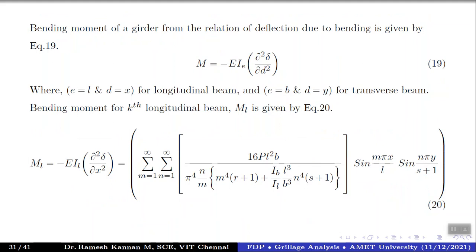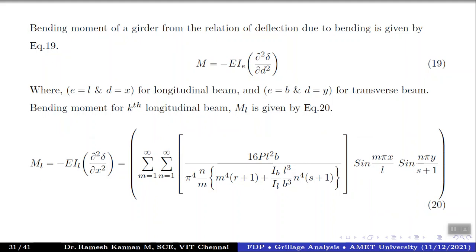The bending moment of a girder, from the relation of deflection due to bending, is given by M equals minus EI multiplied by the partial derivative squared of deflection divided by partial d squared, right?